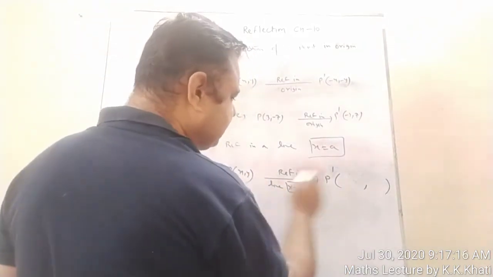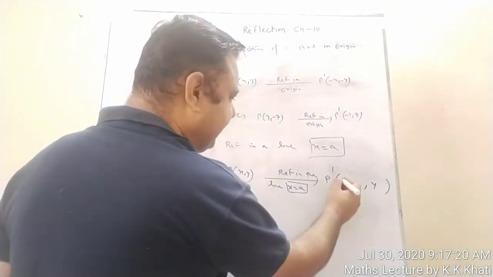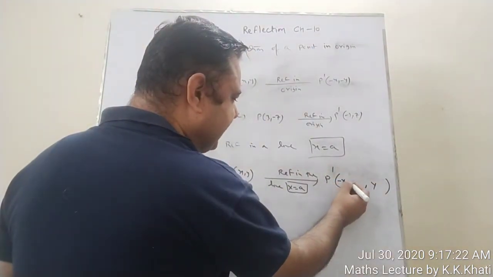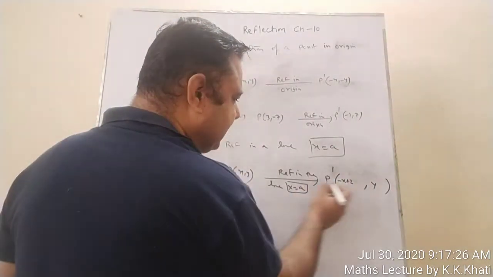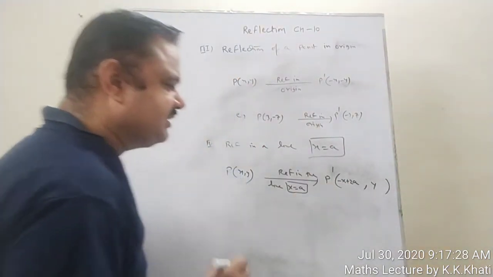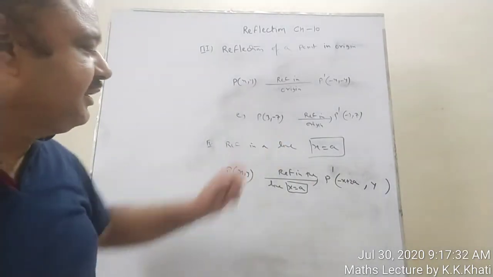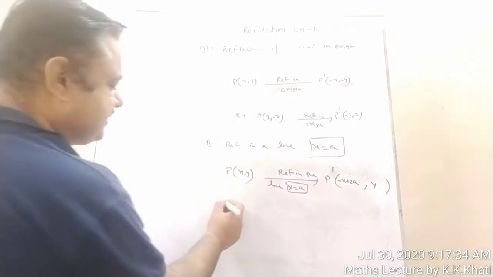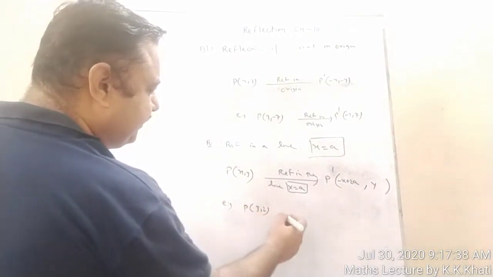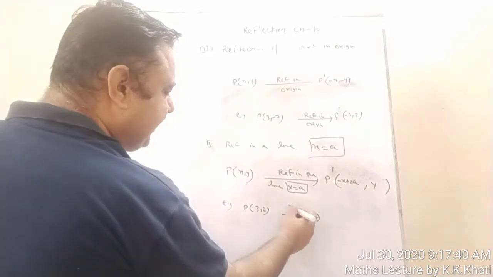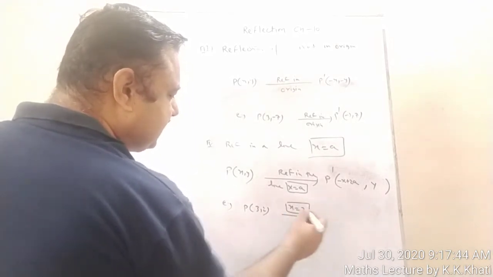There will be no change in the y coordinate, but in the x coordinate, you write here -x plus 2 times this number a. This is the reflection in the line x is equal to a. For example, suppose we have a point P given as (3, 2), and we are interested in the reflection in x is equal to 2.